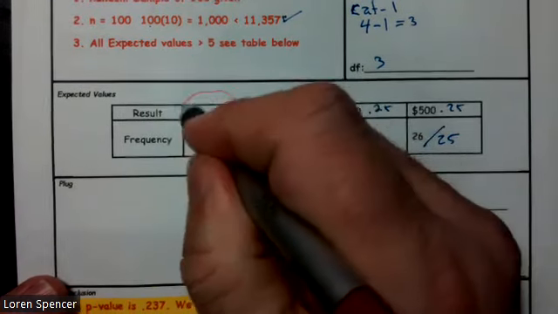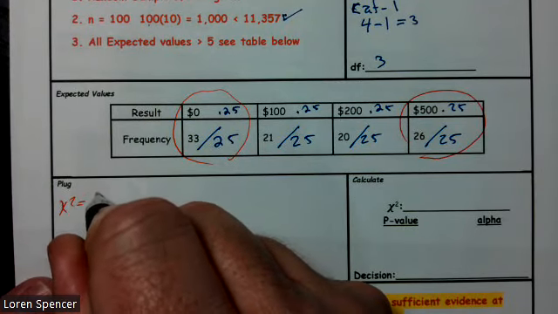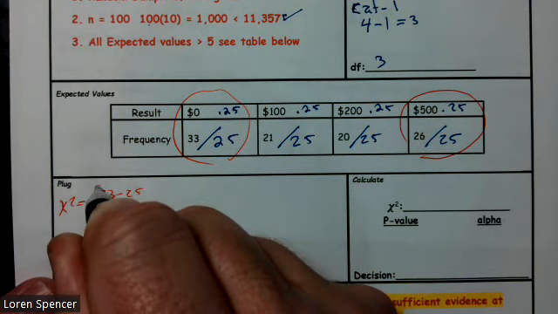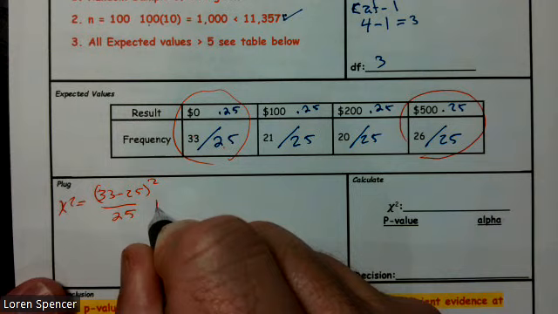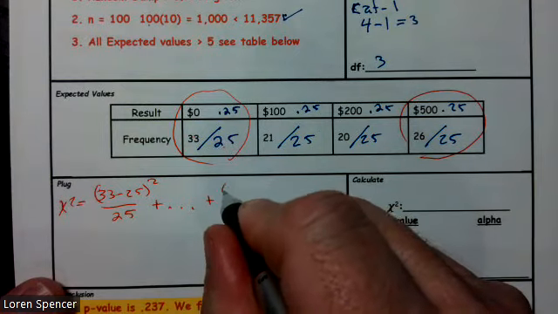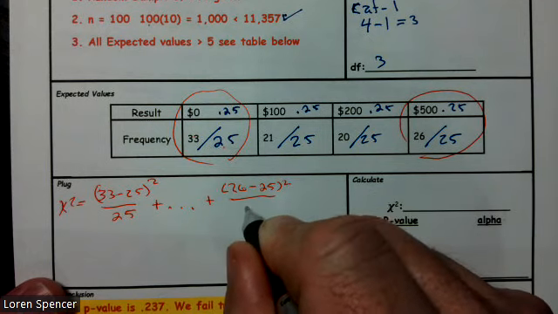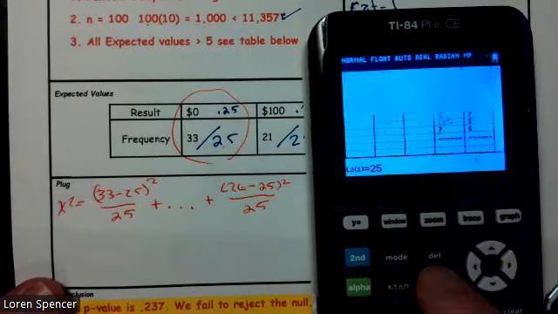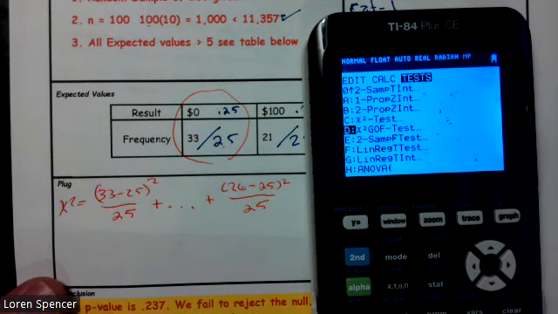So chi-squared equals 33 minus 25, observed minus expected over the expected, plus dot dot dot plus observed minus expected over expected. So let's go ahead and run this thing. We're going to go to stat, test, and we need to make sure we choose GOF for goodness of fit. That's letter D.